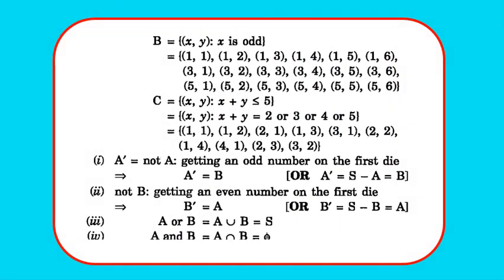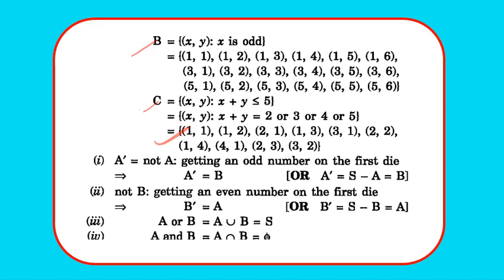B is where the first number is odd. So (1,1), (1,2), (1,3), (1,4), (1,5), (1,6), (3,1), (3,2), (3,3), (3,4), (3,5), (3,6), (5,1), (5,2), (5,3), (5,4), (5,5), (5,6). And C says that the sum on the top is less than or equal to 5. So we get C equals to (1,1), (1,2), (2,1), (1,3), (3,1), (2,2), (1,4), (4,1), (2,3), (3,2).